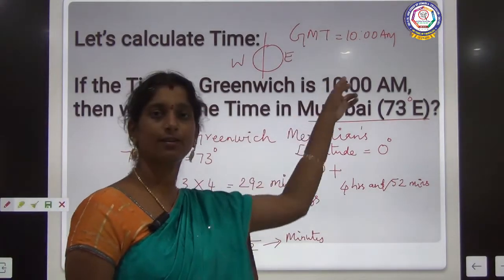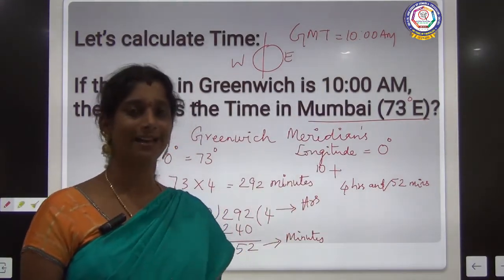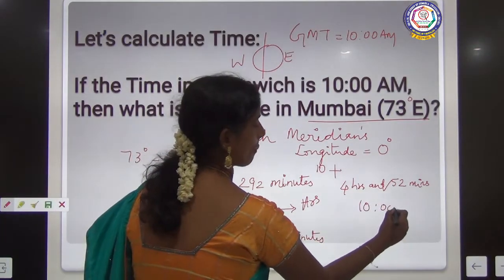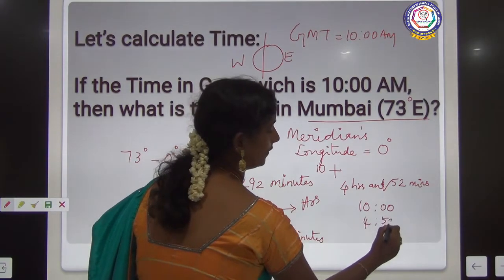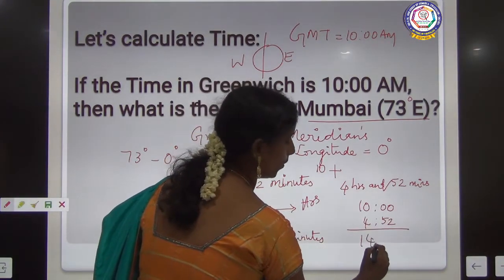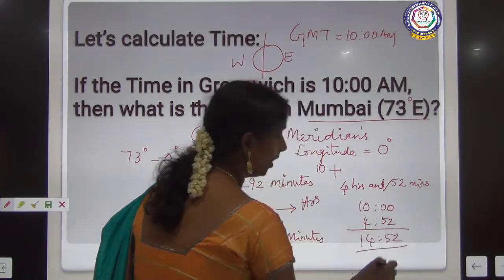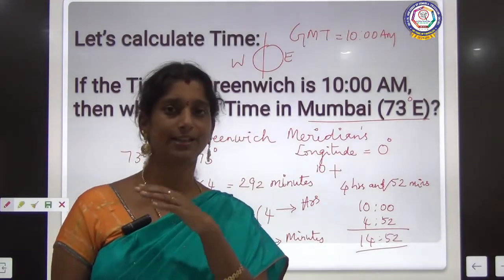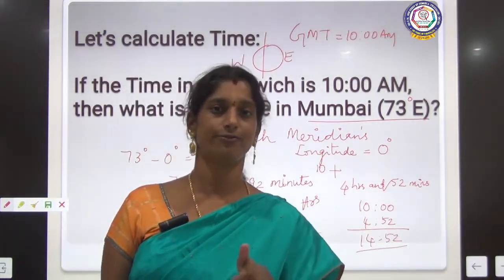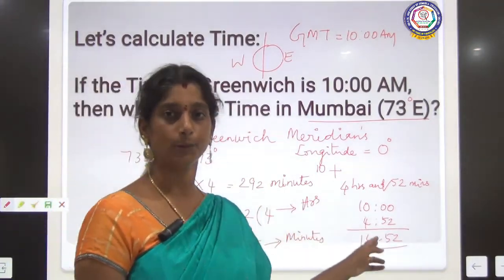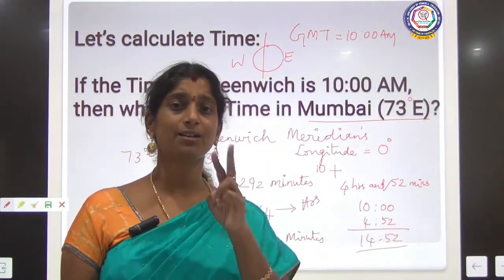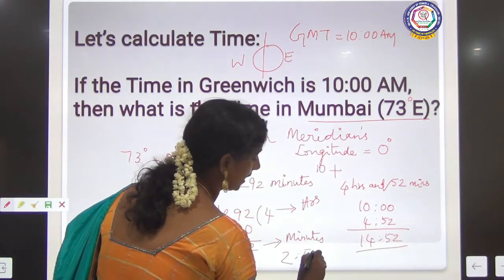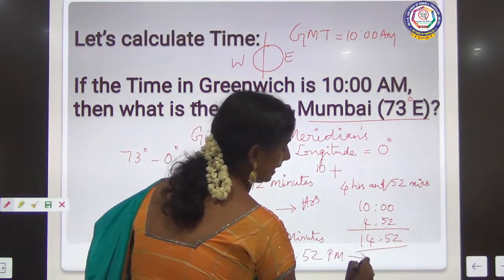The time is 10 there. So adding to that, only the time will be calculated in Mumbai. So 10 plus 4:52, when you add, you get 14:52. We all know that after 12 in the afternoon the time will be 13, 14 also. In the 24-hour calculation format we make it as 13, 14, so 14 is nothing but 2 p.m. in the afternoon, right? So the time is 2:52 p.m. in Mumbai.